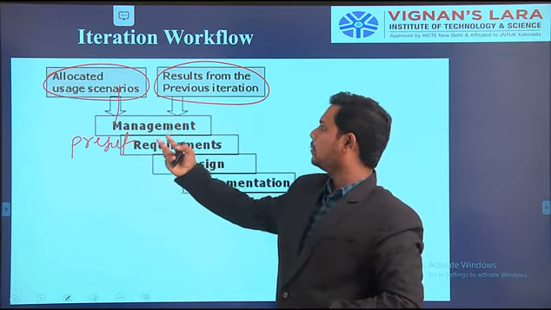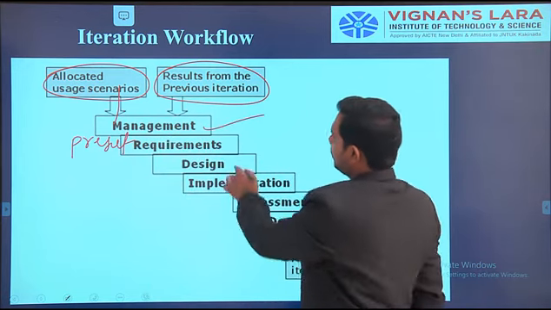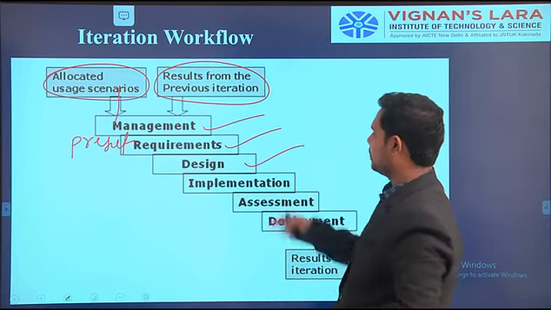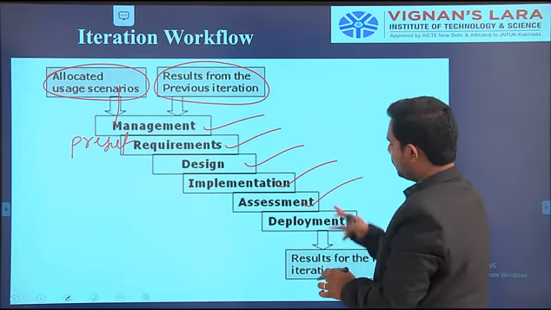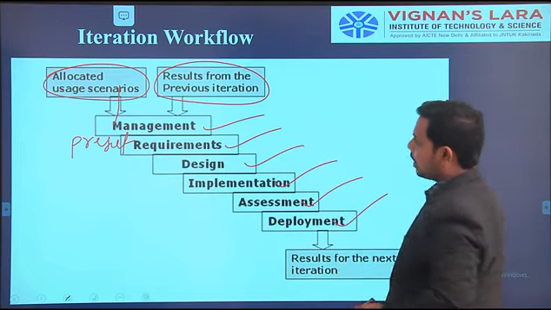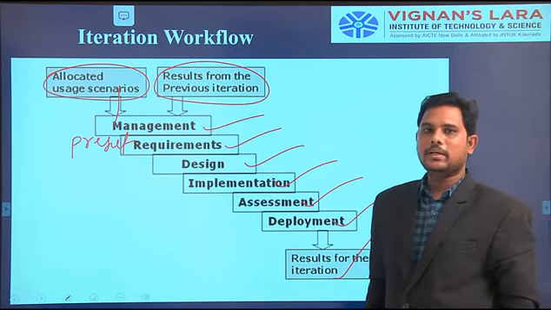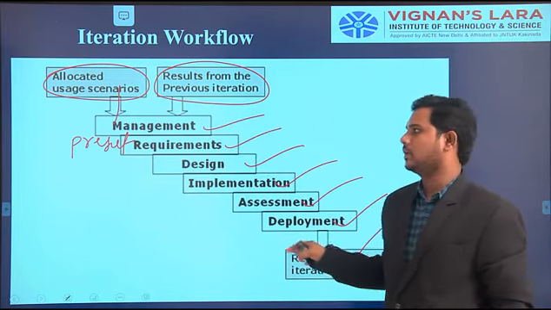Taking both as inputs, we do the management role. After that, the requirement role, then the design role, the implementation role, the assessment role, and the deployment role. After all this is completed, one iteration result comes to the output. It is only a single iteration output.